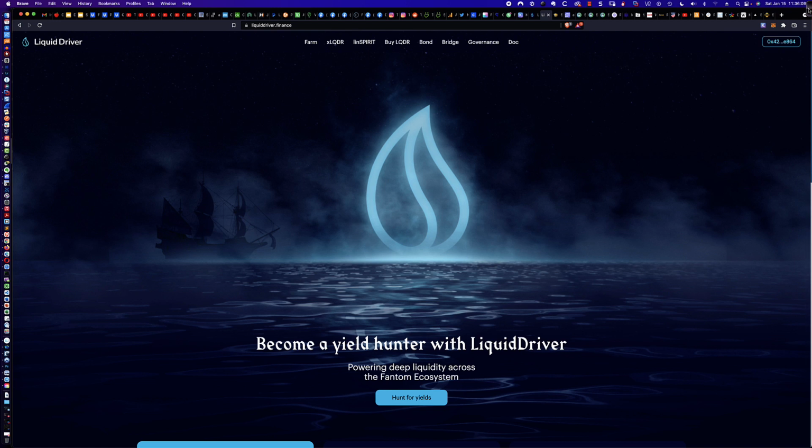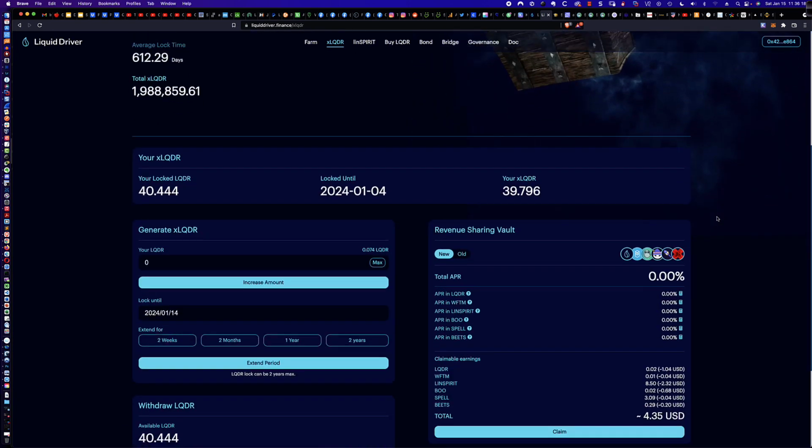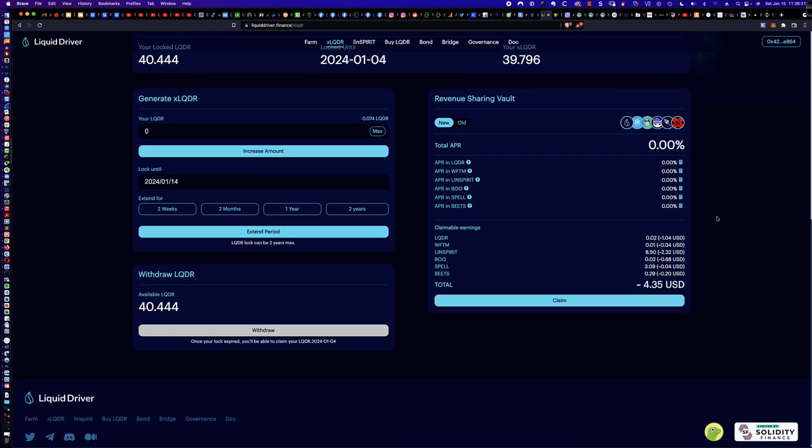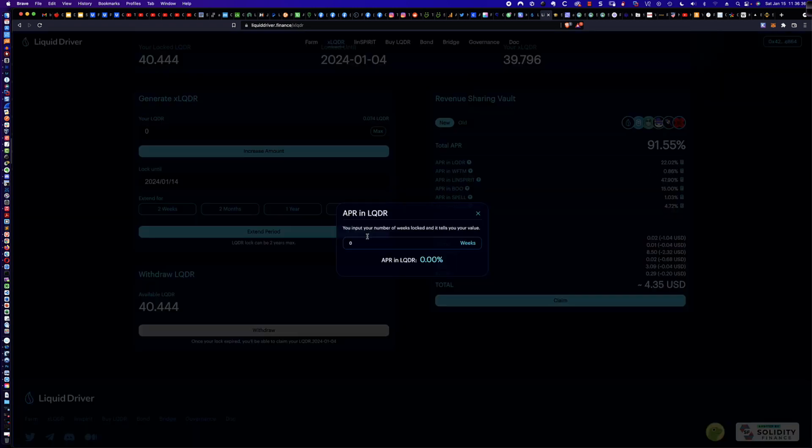All right, now that that is out of the way, here I am at the main Liquid Driver web page, and we're going to click on xLQDR because this is where your rewards are showing up every epoch or every 24 hours. And you can see right now it's down to 91.55%. And here are the percentages, the APRs that you're earning if and only if you have locked up for 2 years. Again, remember, click the calculator and you can type in and see if I only do it for 2 months, what is my APR going to be?